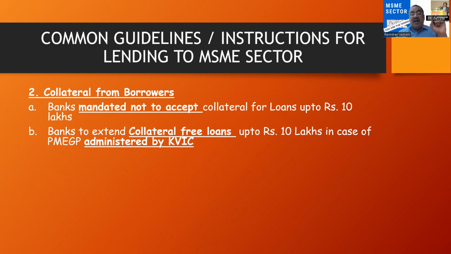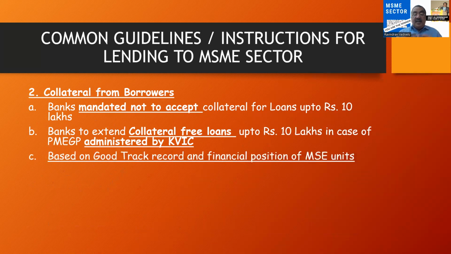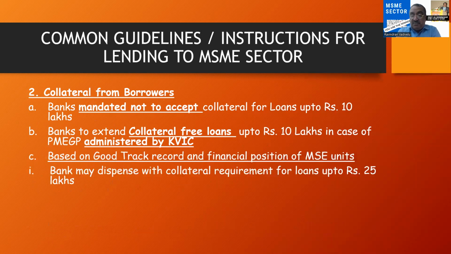KVIC, they have to administer only for those MSME units which have been administered by KVIC. They are eligible to get the collateral-free loans up to 10 lakhs. And in case, based on the track record, based on the financial position, the banks may dispense the collateral-free loans up to 25 lakhs. So banks can dispense.